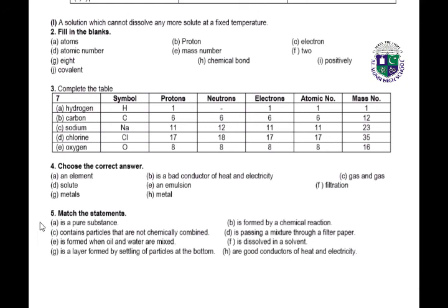Match the statements. Match part A with is a pure substance. B is formed by a chemical reaction. Part C contains particles that are not chemically combined. Part D is passing a mixture through a filter paper. Part E is formed when oil and water are mixed. Part F is dissolved in a solvent. Part G is a layer formed by settling of particles at the bottom. Part H are good conductors of heat and electricity.